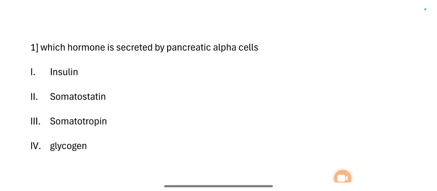So, class 2, this is the RRB paramedical examination MCQ spot. So, let's start today's section. Question number 1.